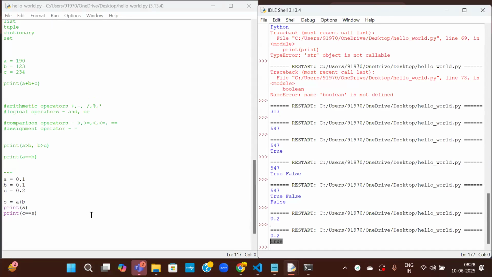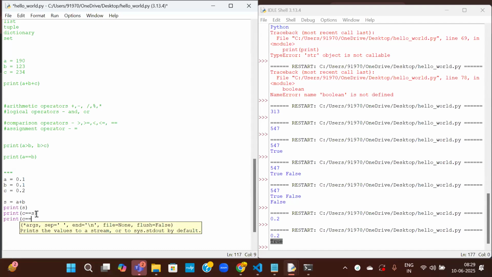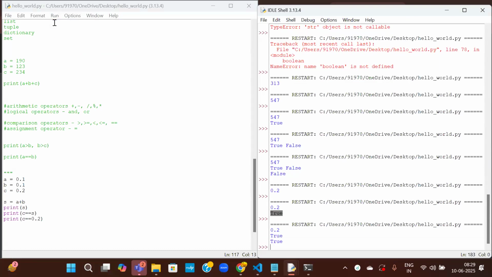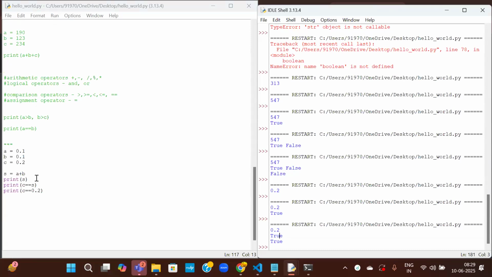See here, it is true. Print c double equal to 0.2. So it is true. Now there is something called precision.